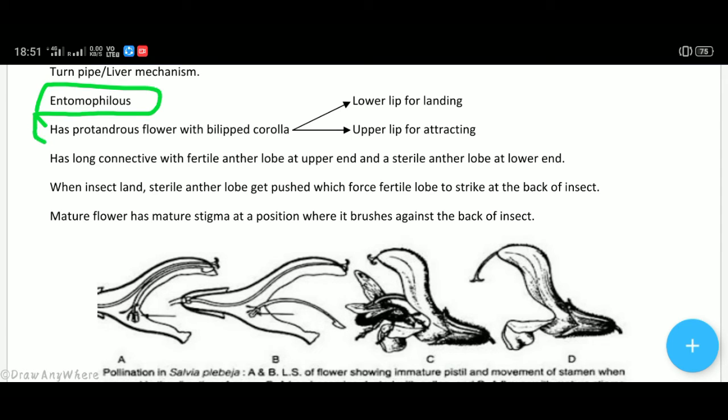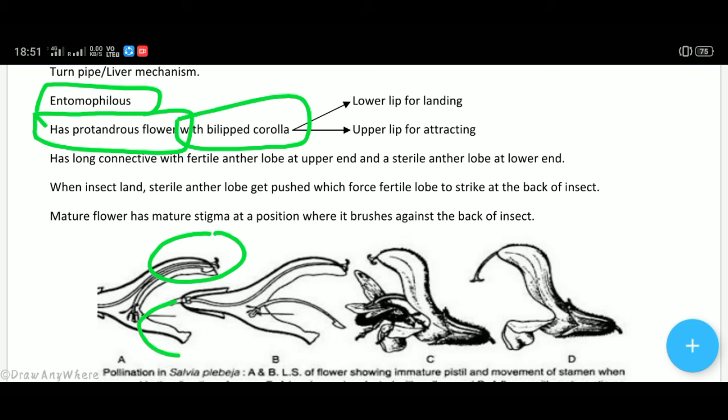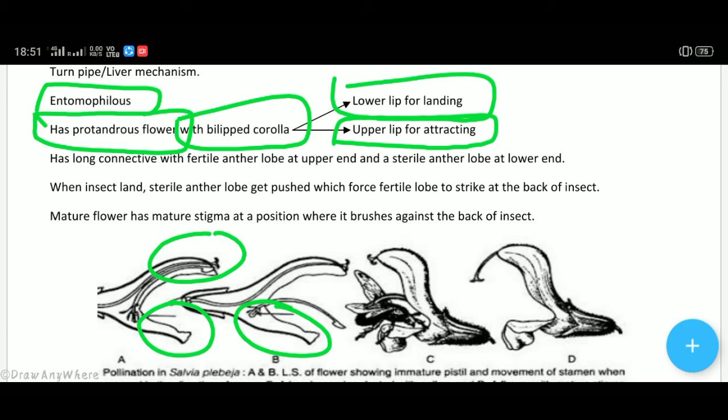It has a protandrous flower, meaning anthers mature earlier than the pistils, and it has a bilipped corolla. The corolla has two lips. The upper lip is for attracting the pollinators, insects, and the lower lip is for landing.